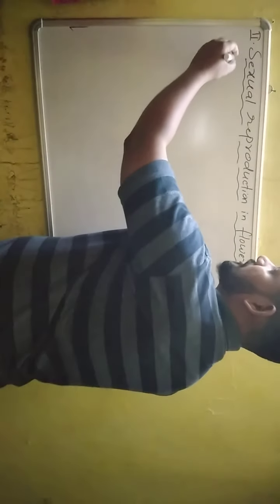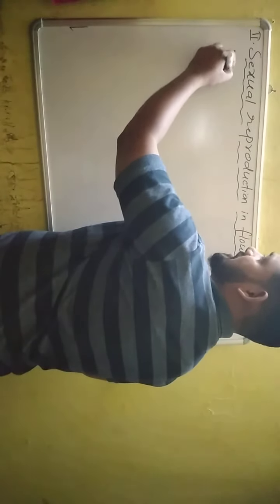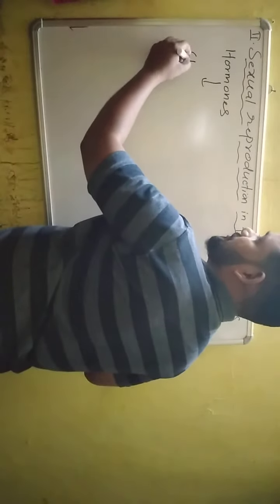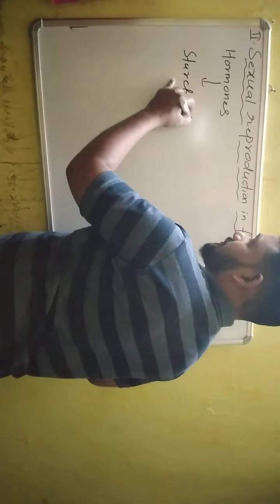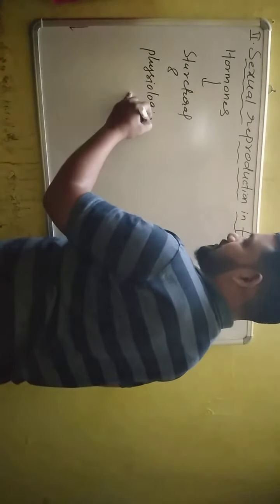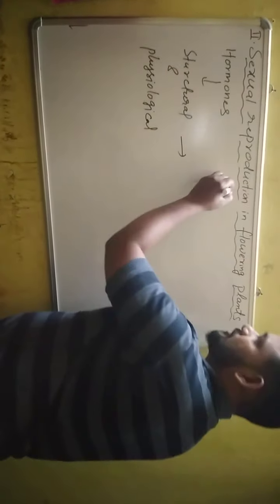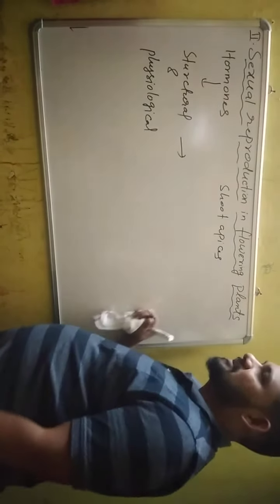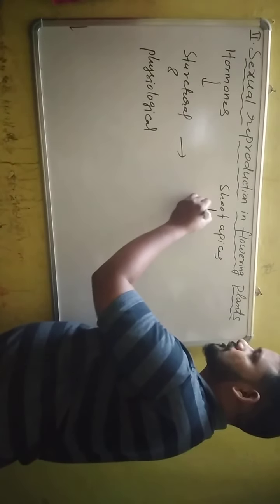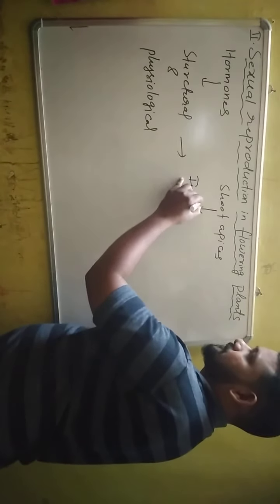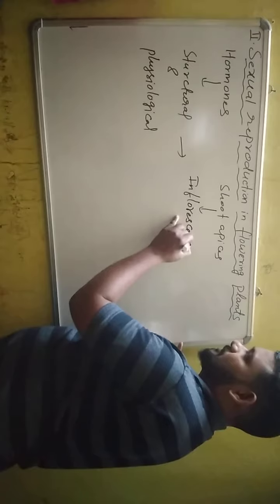How actually is a flower formed? As I already told you, for formation of a flower, hormonal changes occur. Hormones cause structural and physiological changes in the shoot apex. Due to these changes, the shoot apical meristematic tissues are converted into inflorescence.